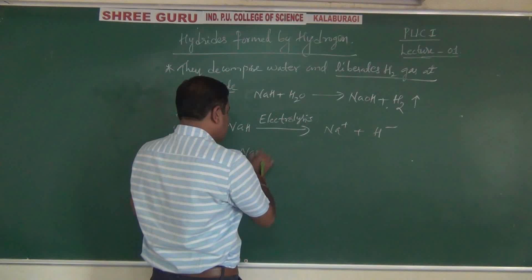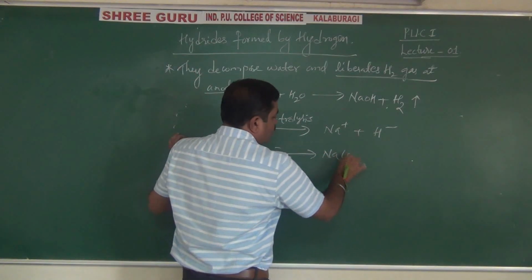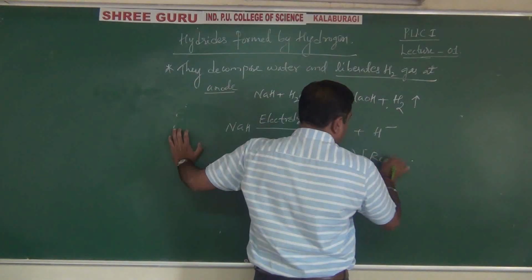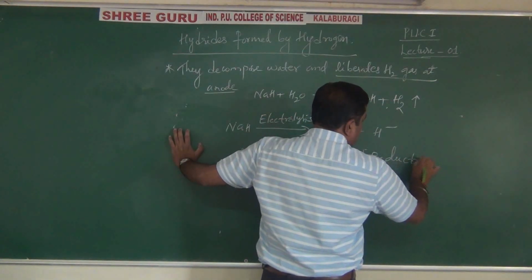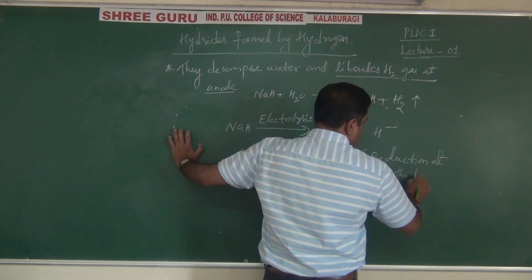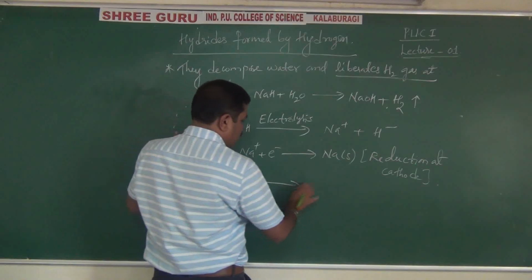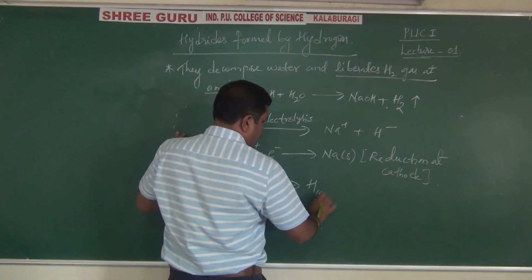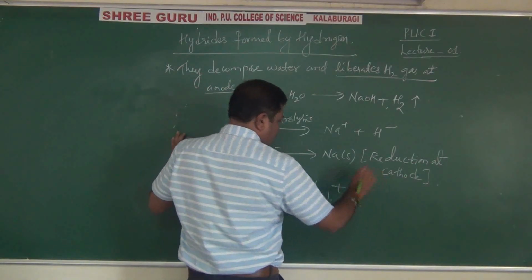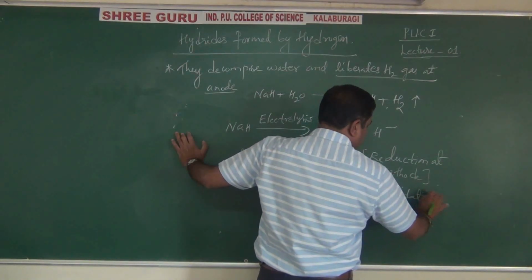Here Na+ gets reduced at the cathode. Reduction at the cathode. Like this, the hydride ion loses an electron and forms H gas. Oxidation, loss of electron, at the anode.